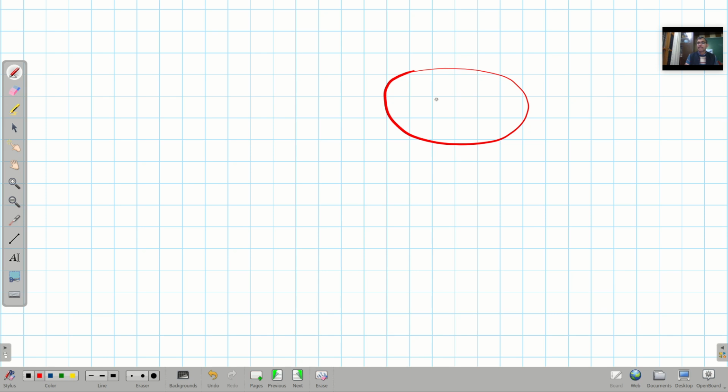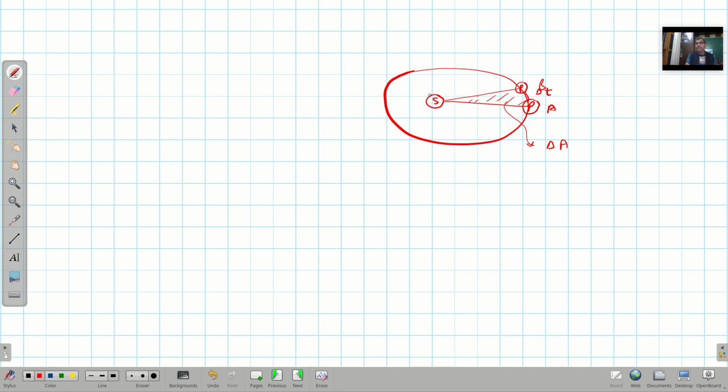Say this is an elliptical path and the sun is here. At any time the planet will be at this point, and after some time the planet reaches this point. Say it has taken delta t time to reach from here to here. That means it sweeps out a certain area, and let us say delta A is the area swept by the planet when it is moving from point A to B.